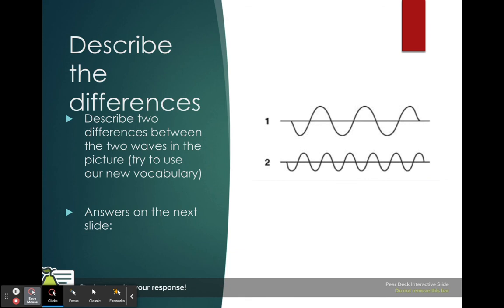All right. Describe the two differences that you see here on your practice, trying to use your new vocabulary. In other words, which of these has a bigger amplitude, 1 or 2? And which has more wavelengths? So remember, amplitude is height. One has a bigger amplitude than this little height at 2. One also has a bigger distance between, which is the bigger wavelengths.